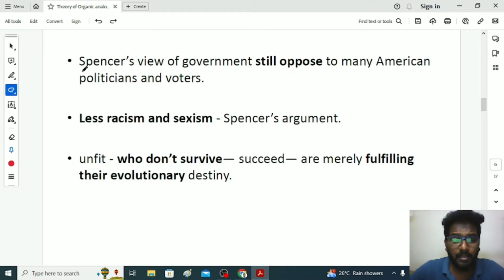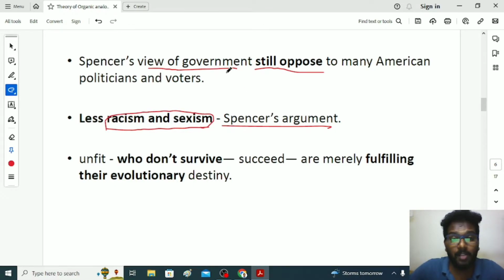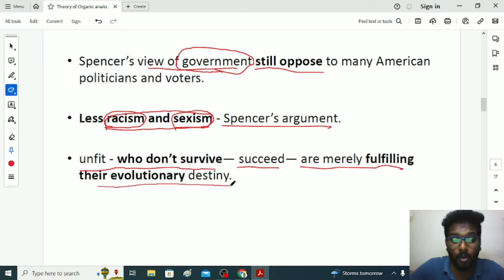Even in contemporary sociology, a lot of sociologists still oppose his ideas, especially his view of government. In his time, a lot of sociologists talked about racism and sexism, but Herbert Spencer talked less about them. Instead, he always criticized the sphere of government. Racism is about criticizing other races, and sexism is about dominance of a specific gender over another. Spencer emphasized that the unfit individual will not survive, and the successful individuals are merely fulfilling their evolutionary destiny and will occupy the top positions in government or any sector in the state.